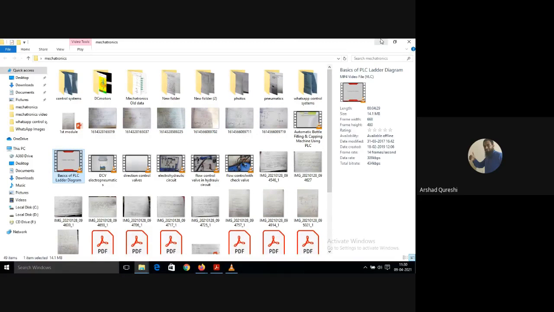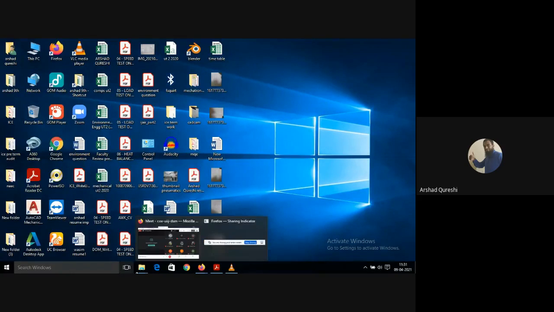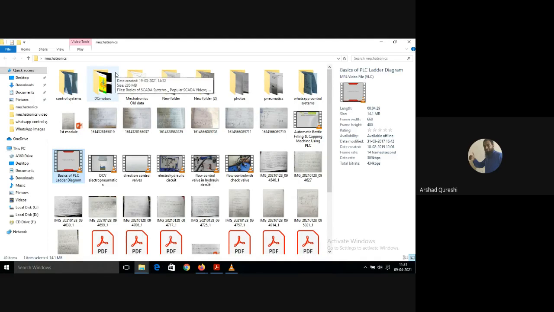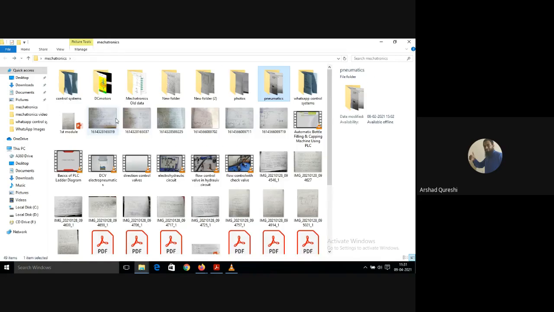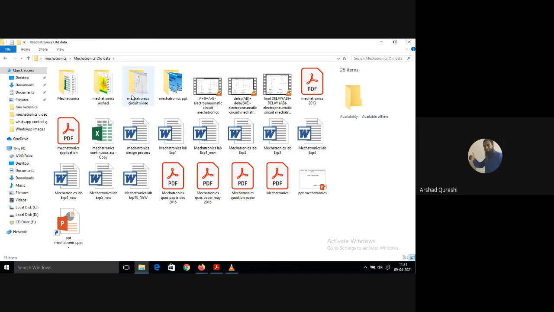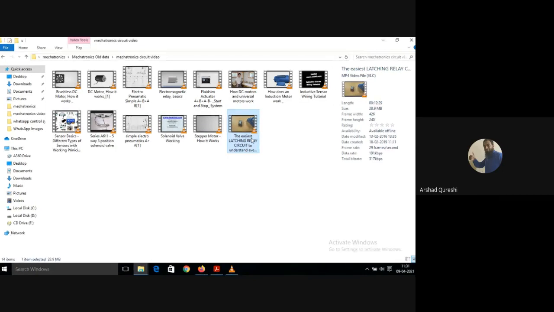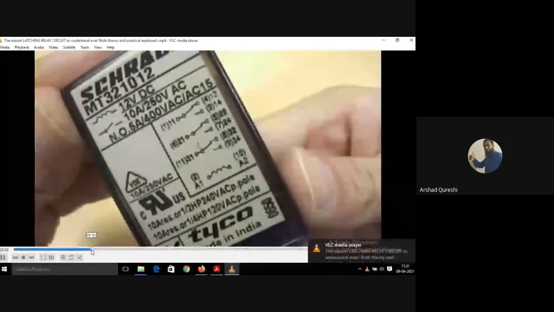I will try to show it to you. See, this is how a relay looks like.